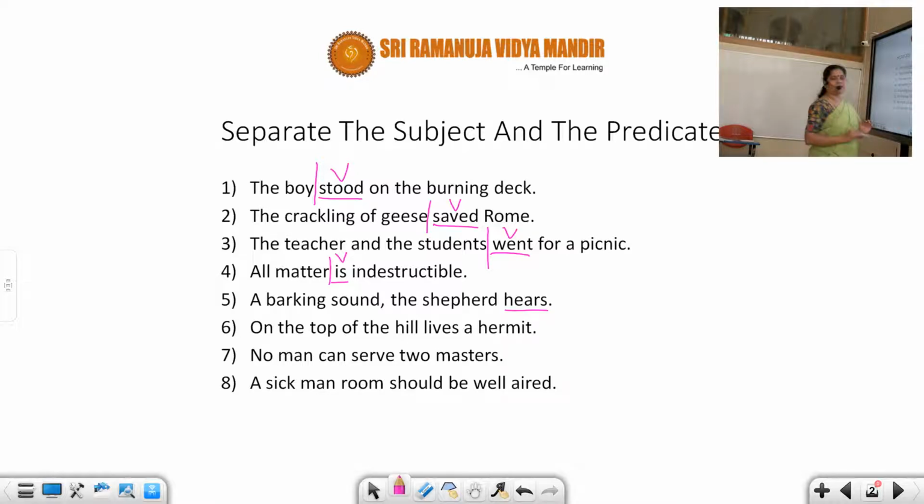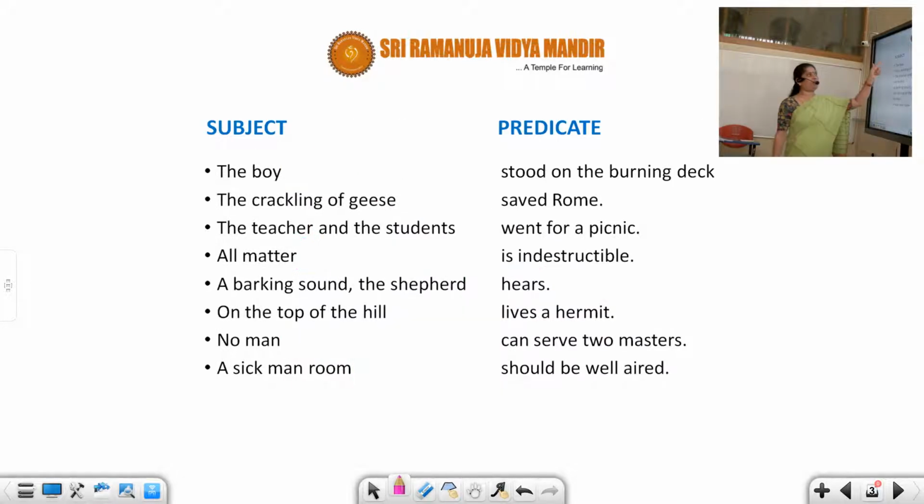So you can see the last word here. Here, is is the verb. So obviously all this is the subject and this is the predicate. Lives is the verb. So this is the subject and the predicate. Can serve is the verb, so this is the subject. Should be is the verb, so this is the subject. So you can see, students, the boy is the subject, stood on the burning deck is the predicate.